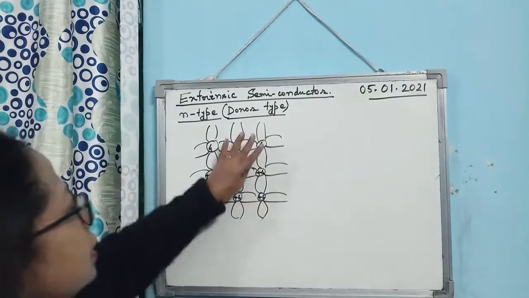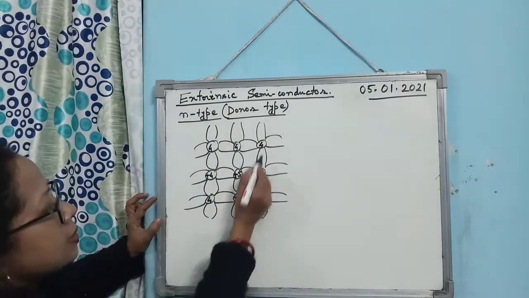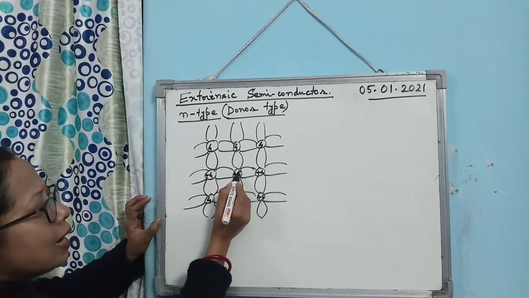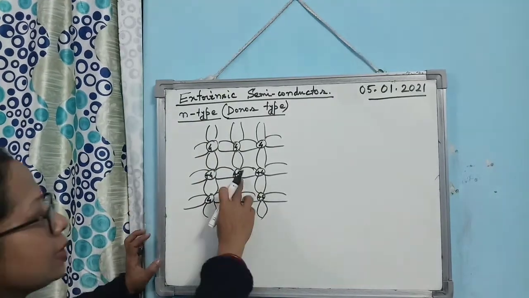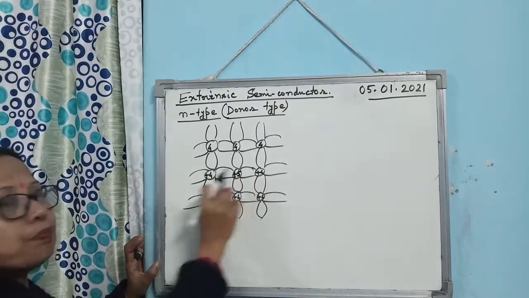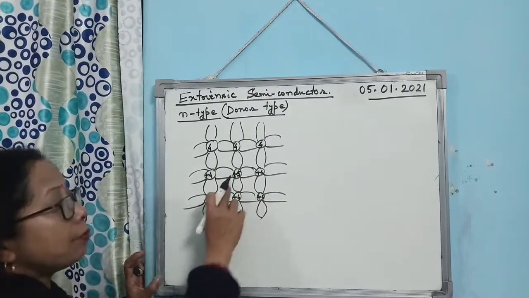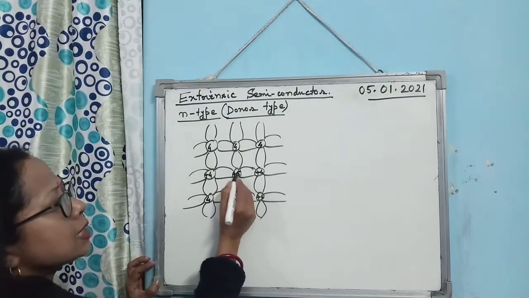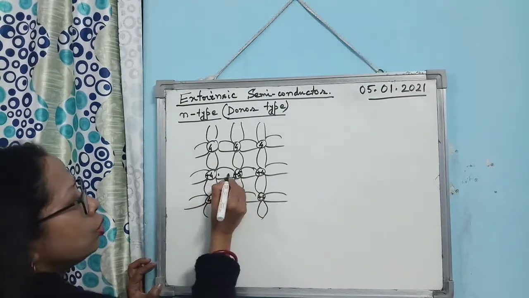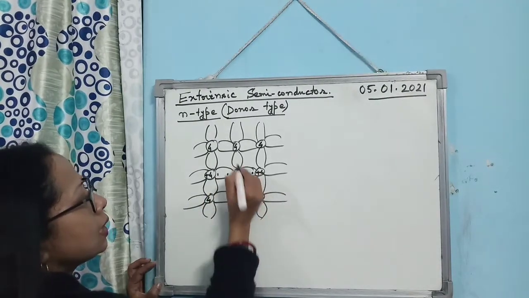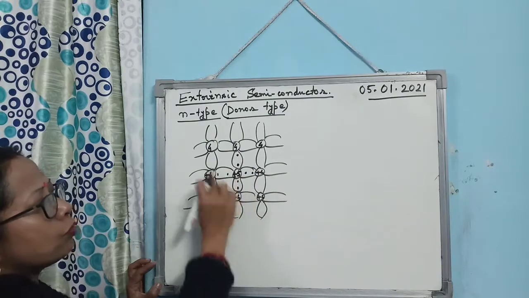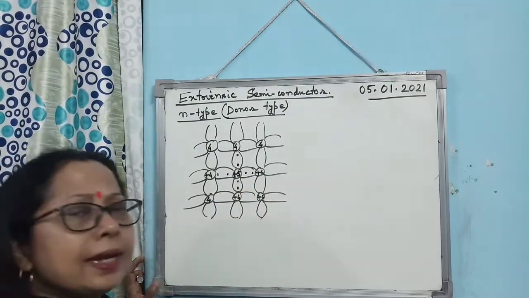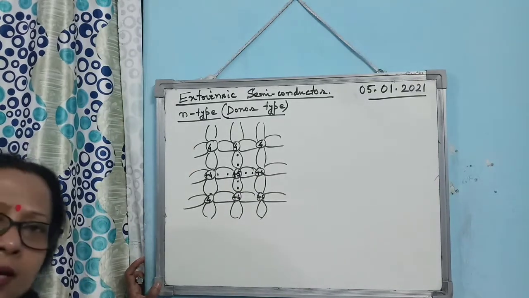So you just consider this diagram. You see here all these are germanium atoms, and you have added one pentavalent, meaning plus 5 valency atom here. That is the impurity you have added. Here I am showing you just one impurity atom. Okay. So you see what will happen. It has 5 valence electrons. So 4 electrons will produce 4 covalent bonds, in order to get 8 electrons in the outermost shell, isn't it?